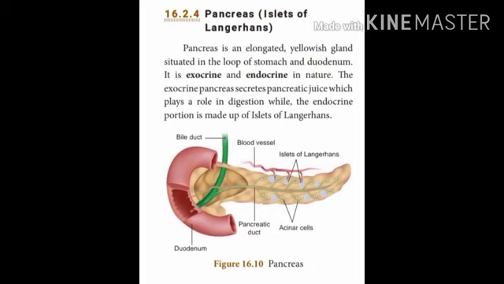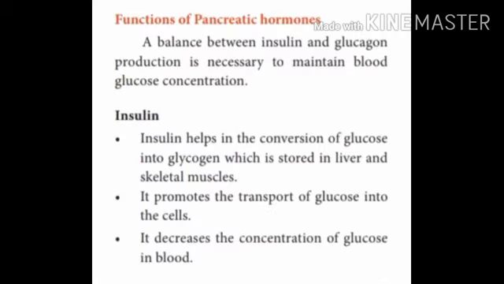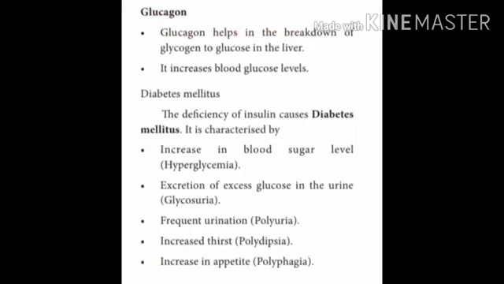These two are very important in controlling diabetes. A balance between insulin and glucagon production is necessary to maintain the blood glucose concentration. Insulin promotes transport of glucose into the cell and decreases the concentration of glucose in the blood. So these are the various insulin functions. Glucagon helps in breakdown of glycogen to glucose in the liver, increasing blood sugar level.